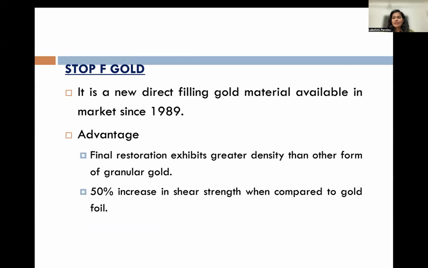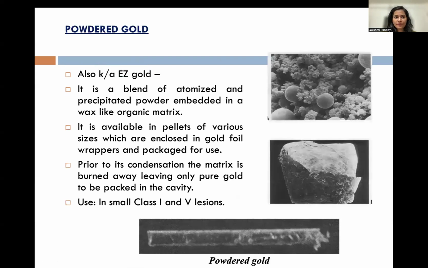Another form of gold that is available, which is a new form, is Top F gold. It is a new direct filling gold material available in the market since 1989. Advantages: the final restoration exhibits greater density than other forms of granular gold, and a 50% increase in shear strength when compared to the gold foils.